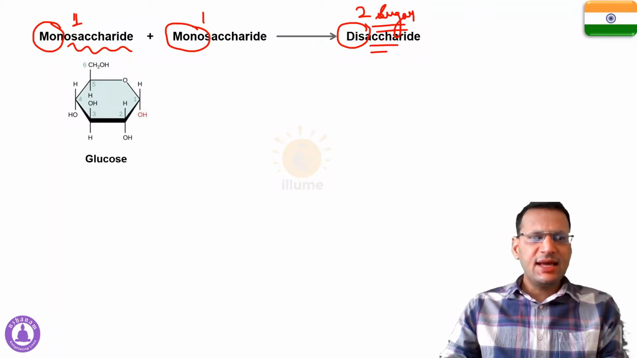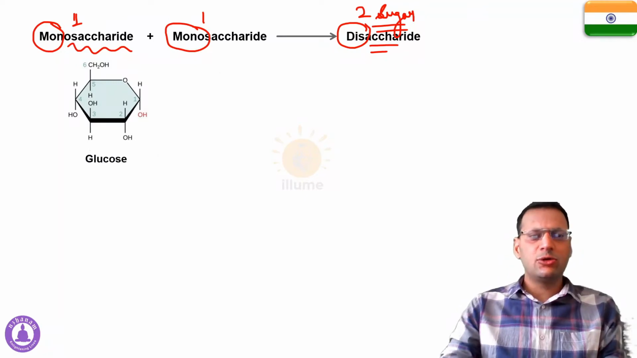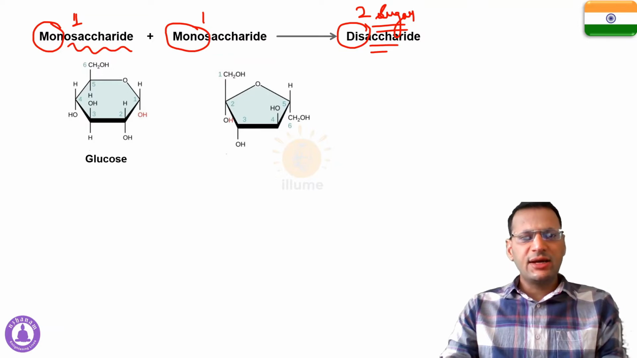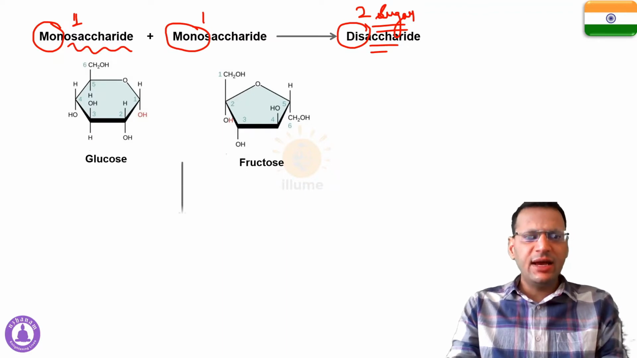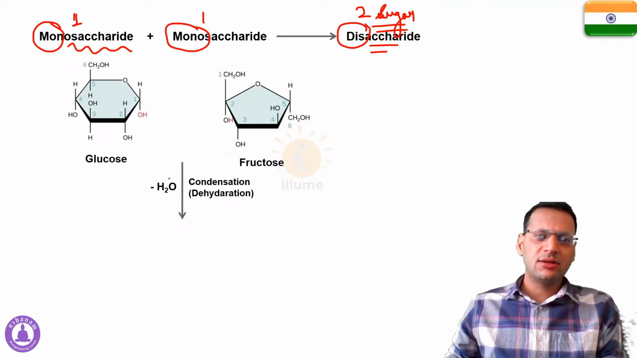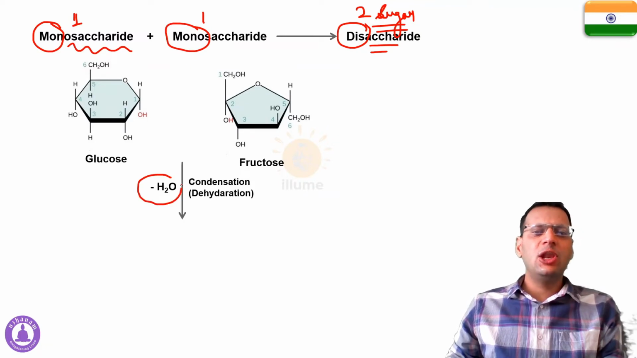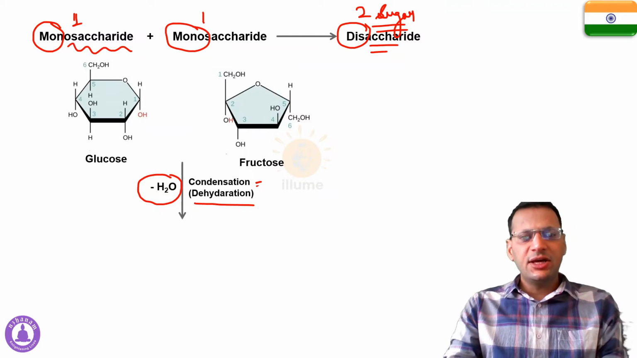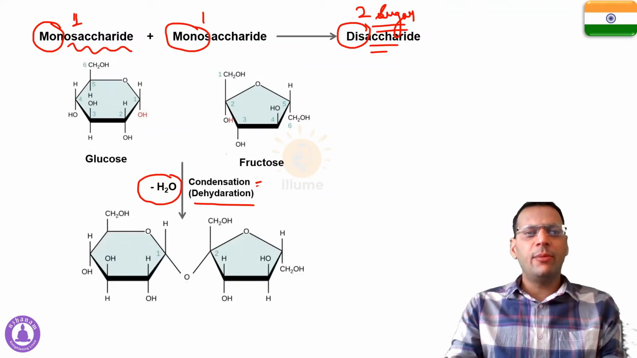Now consider this as an example. Say this is the glucose molecule. It is a monosaccharide, and fructose is another monosaccharide. So now when these two monosaccharides combine, they react with each other forming a disaccharide. And when they react, dehydration occurs. A water molecule is lost. This is called a dehydration or condensation reaction, and a disaccharide is formed.